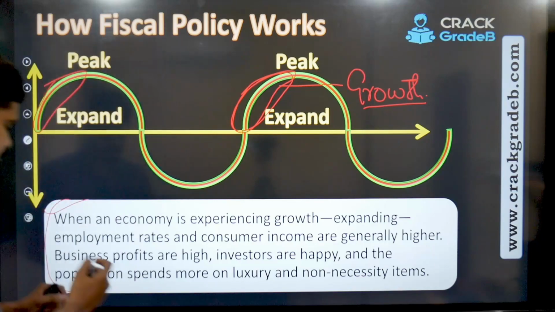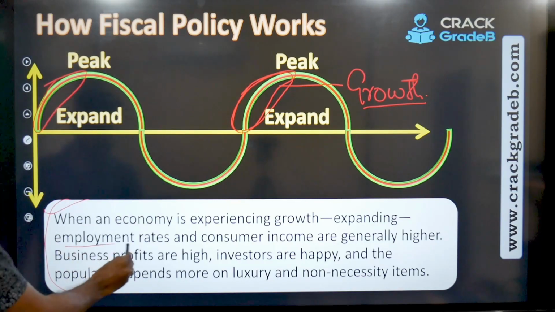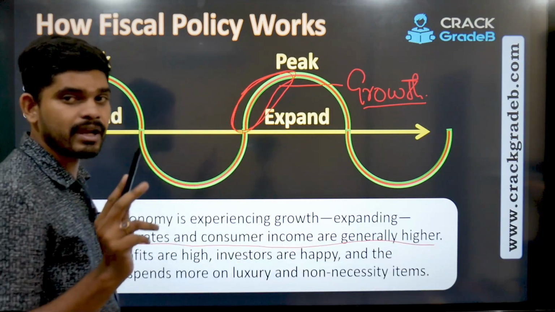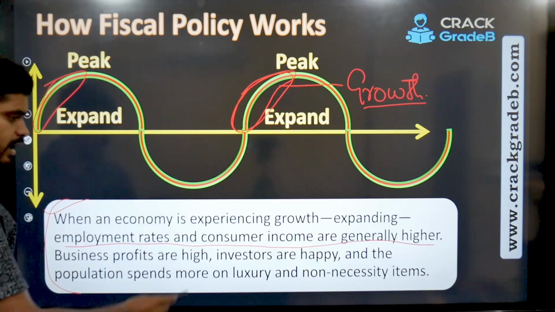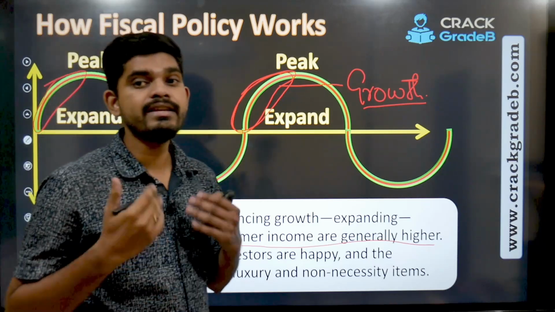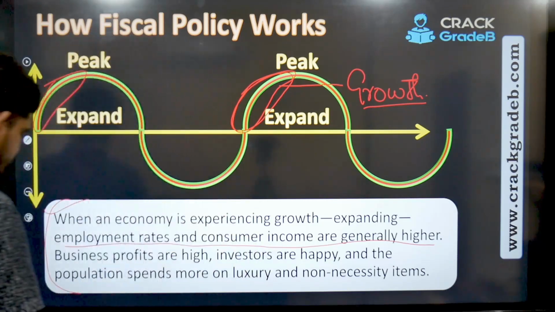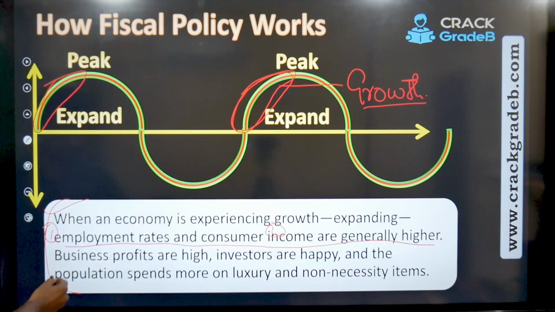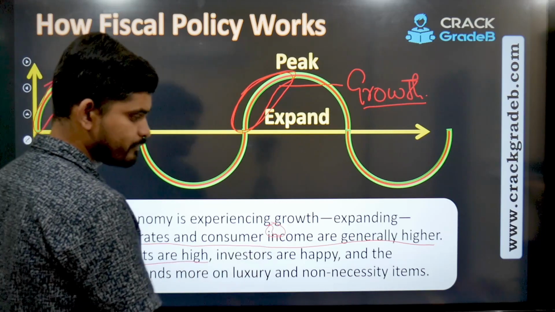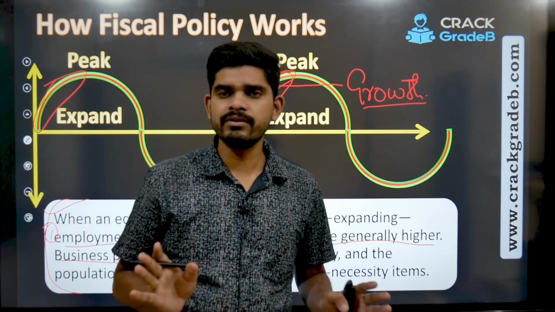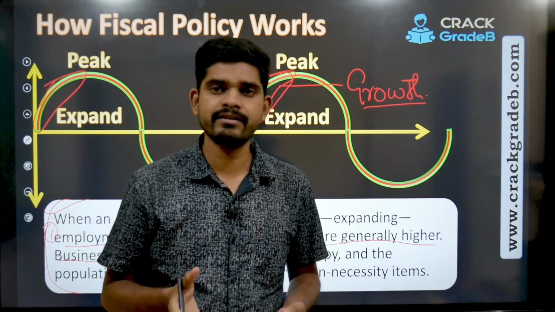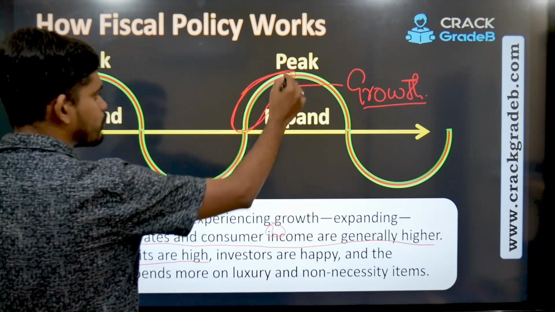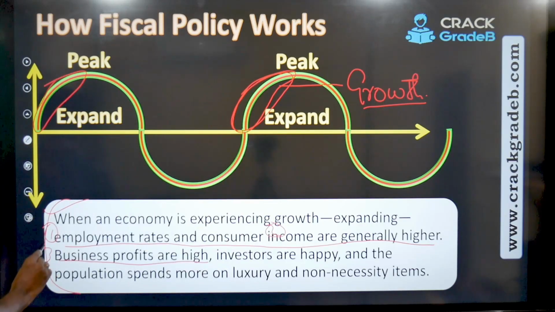Employment rates and consumer incomes are generally higher. More and more people are getting employed, and consumer incomes are high. The third one is businesses are in profit. Most of the businesses, or you can say all of the businesses, are in profit during this growth period.